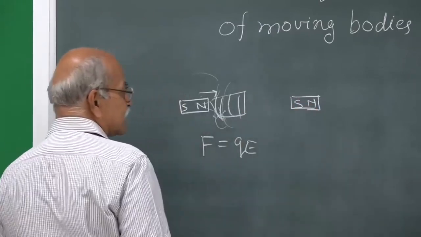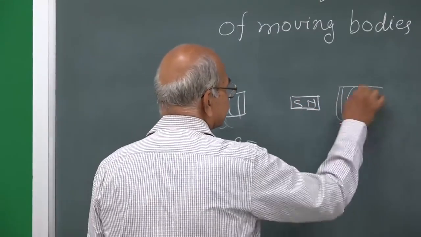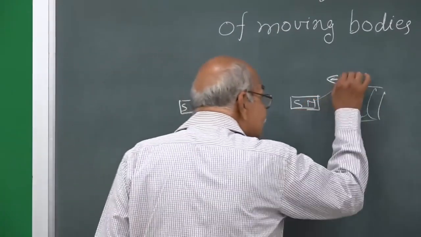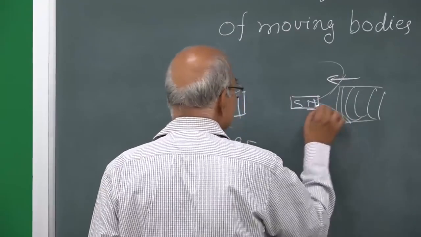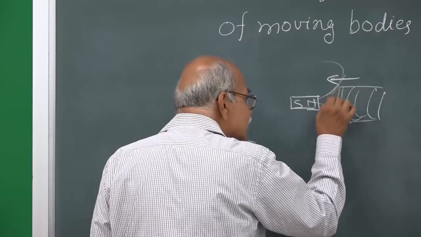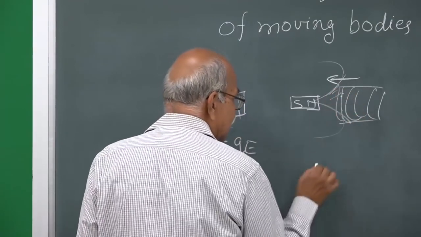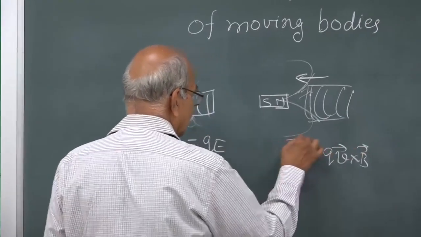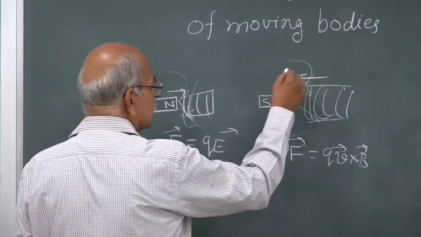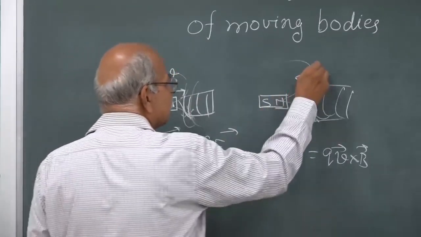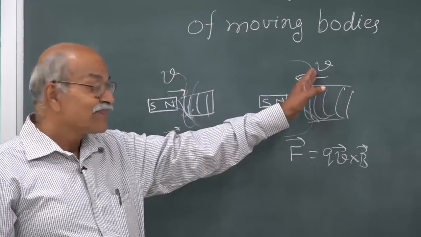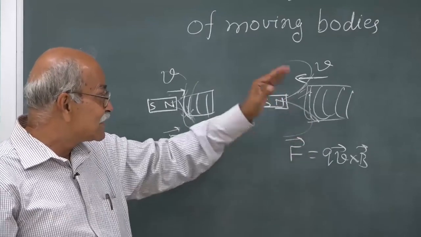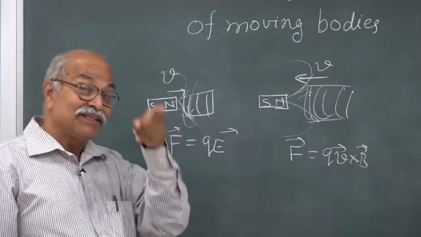Whereas, if this is stationary and the coil is moving, in that case it is this magnetic field which is here, that field exerts force on these free electrons, and that is governed by q v × B, where v is this velocity. So, if this v and this v are the same, then the current which results from these forces on the free electrons here and here are also the same.